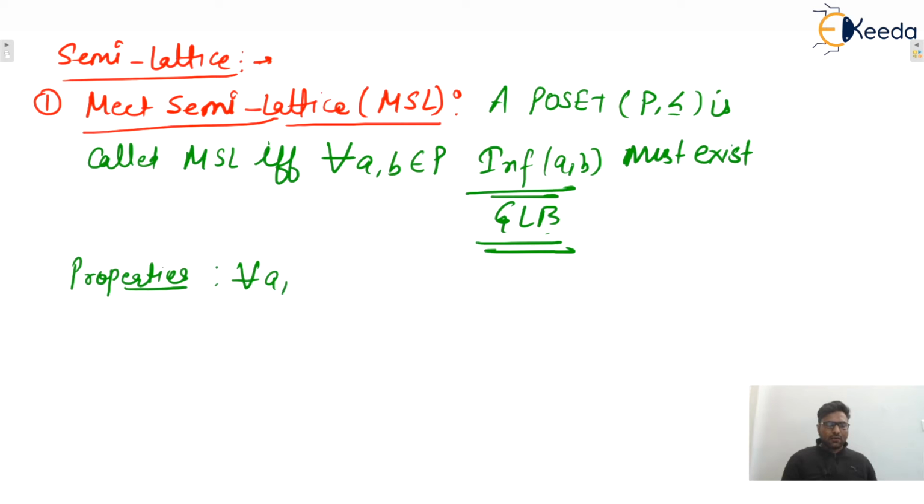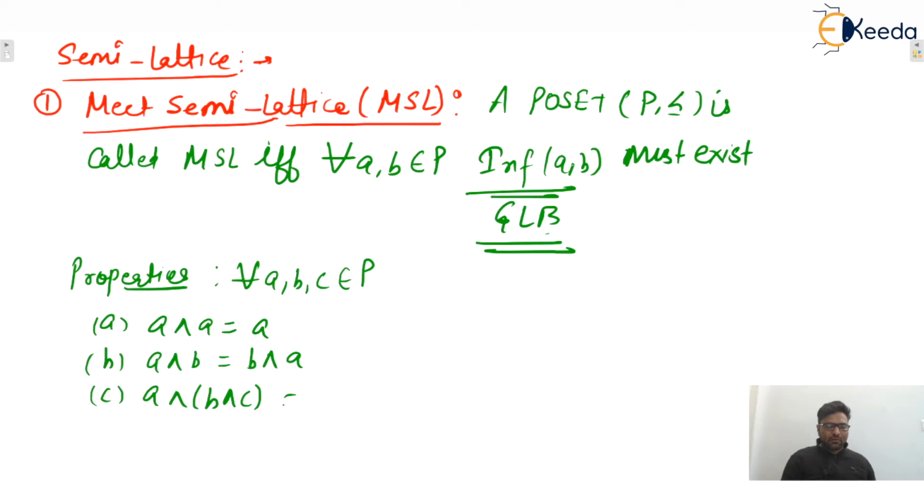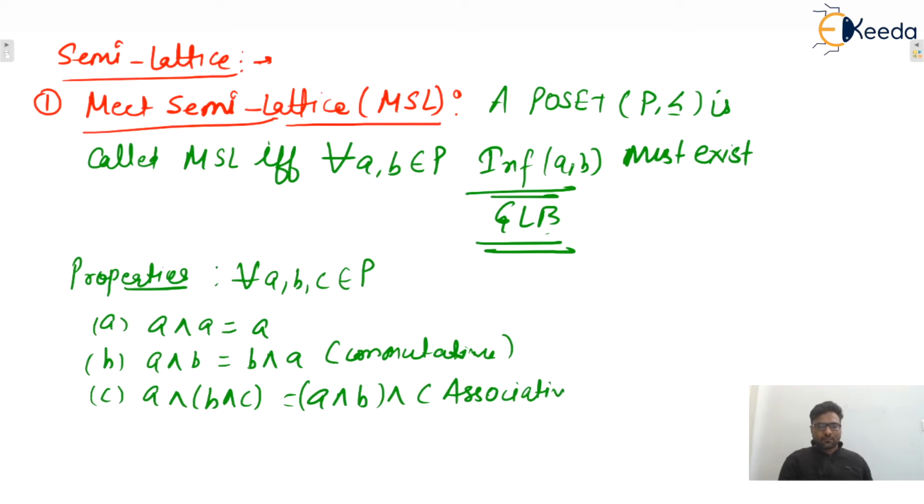So let's say for every A comma B comma C belongs to P, the first one is A and A is A only, and the second one is A and B equals B and A, and the third one is A and B and C equals A and B and C. So the second one is commutativity, the third one is associativity, and the first one is idempotent, isn't it?